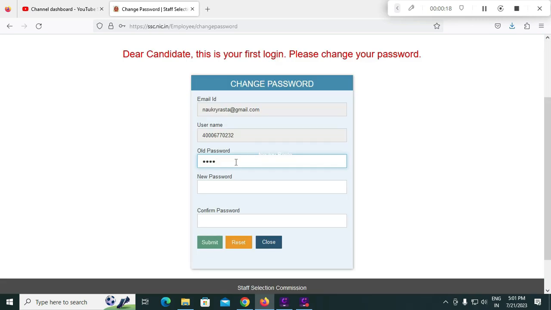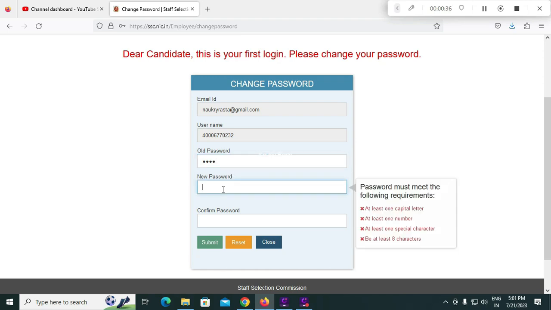Friends, next it shows like this: dear candidate, this is your first login, please change your password. This is your email ID, this is the username you have received on your email ID, and you have received one password. Enter the old password here and generate your new password.